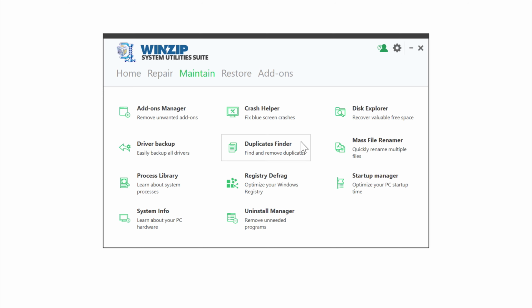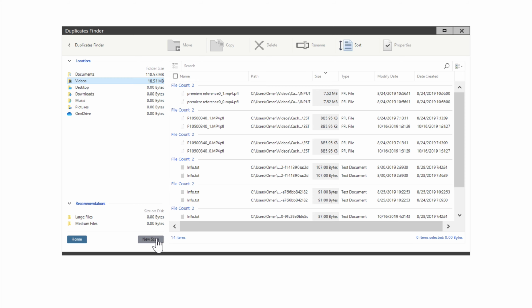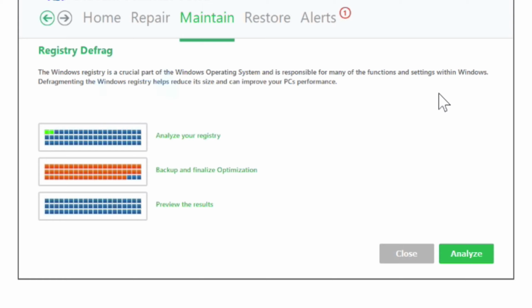With Duplicates Finder, you can quickly and easily scan your system for any duplicate files, and delete those duplicates right here to free up space. With Registry Defrag, you can clean house and put your registry back in order, as it tends to get a bit messy and scattered through everyday use. I'll go ahead and do that now.